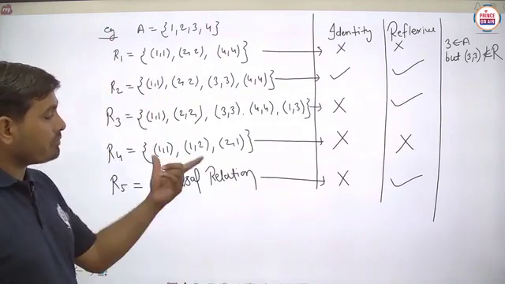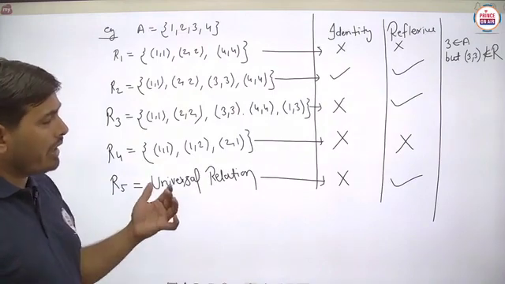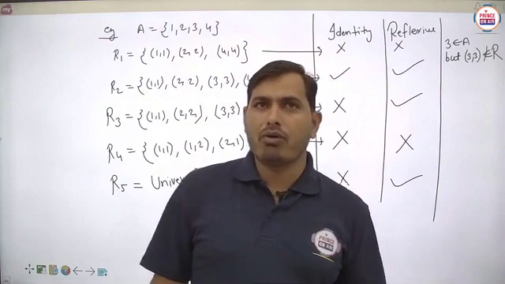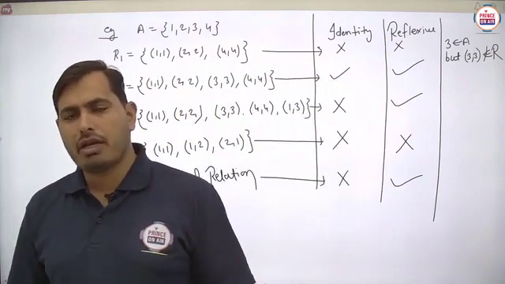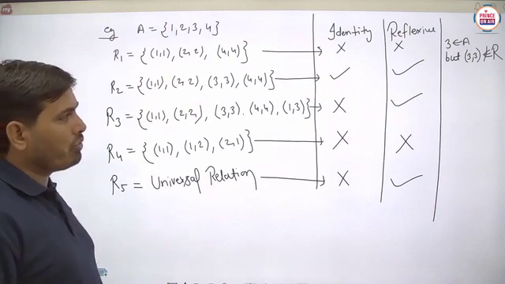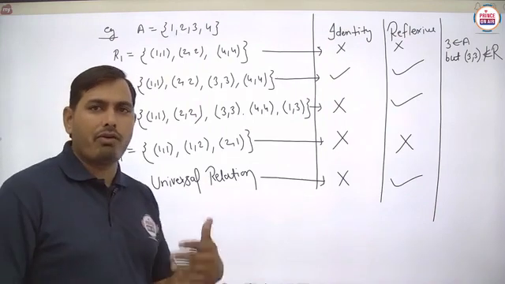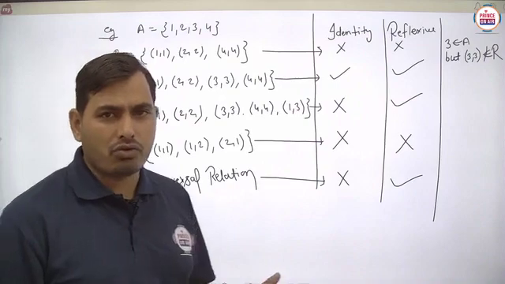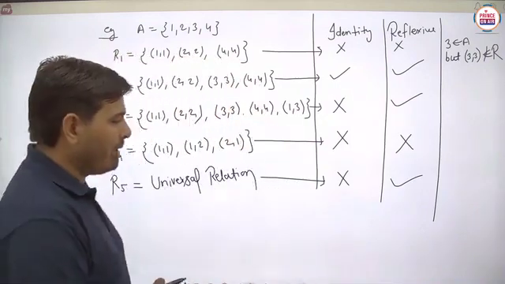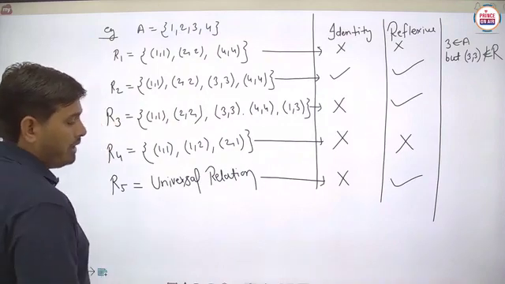Now pause the video to note it down. In the exercise part, students, we will also discuss various things where we check the reflexive nature and identity nature of a relation. Is it clear? So pause the video to note down this example. After that we will start the new relation known as the symmetric relation. What is the concept of symmetric relation? We will see next.